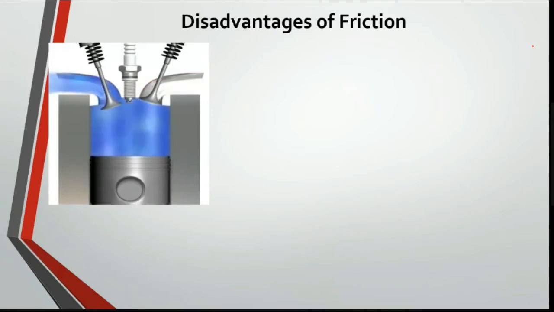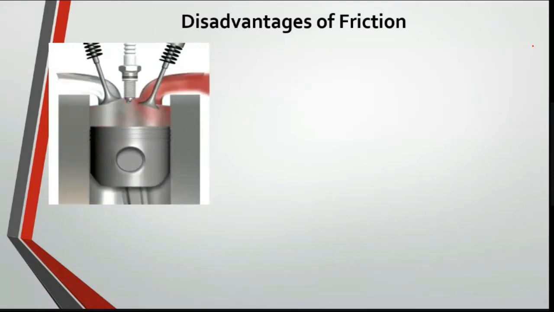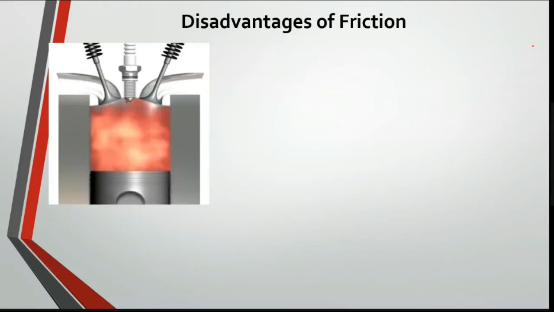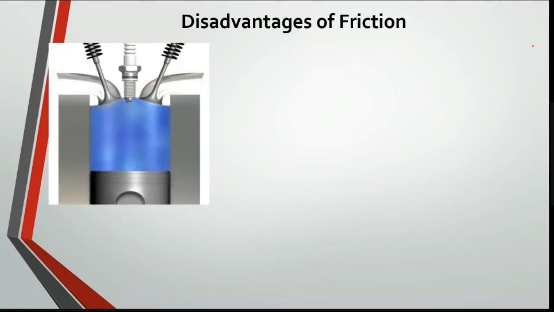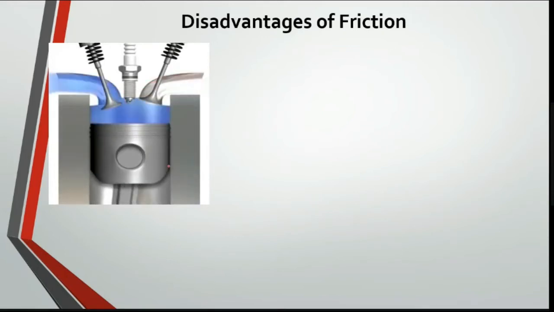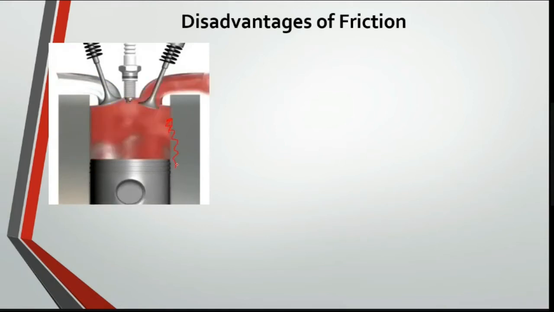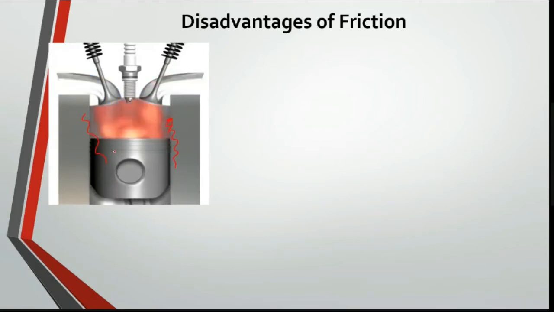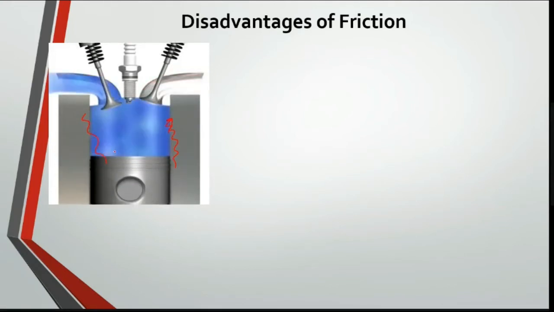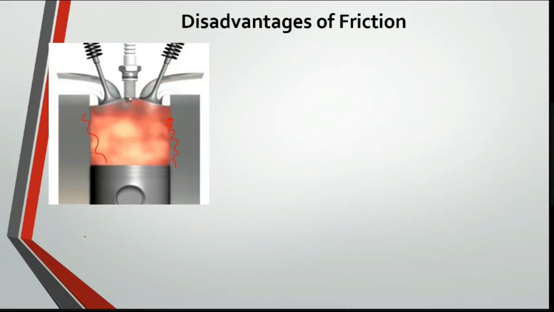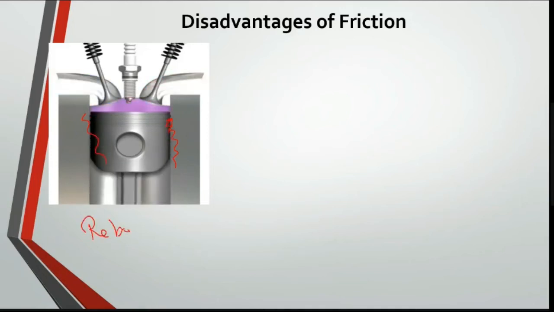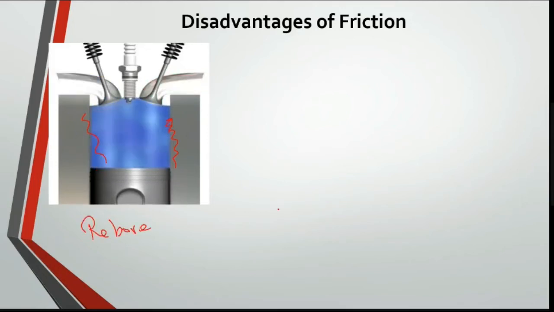When you consider disadvantages, consider you have an engine. You can see the piston in the engine moving continuously. Because of this continuous reciprocating motion, there may be wear along the path of the cylinder. So what do you do? If you use a vehicle for more than 10 years, they will say you want to rebore. You want to rebore the cylinder. What will they do?